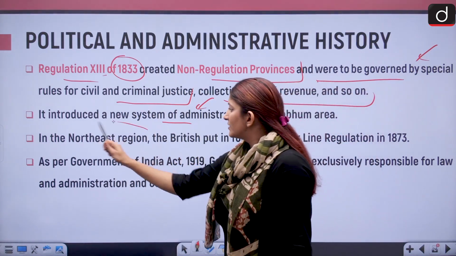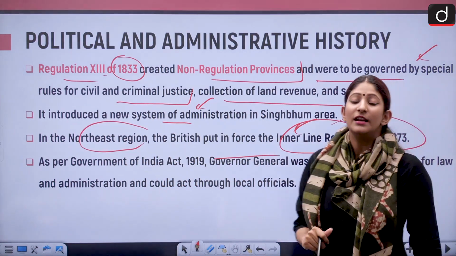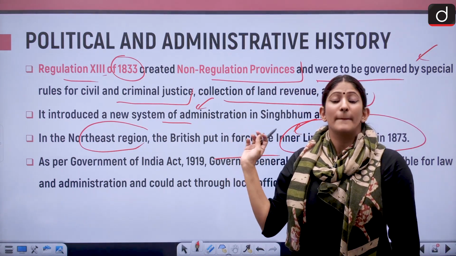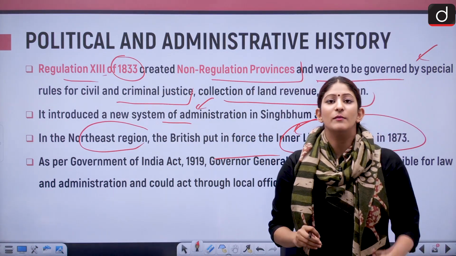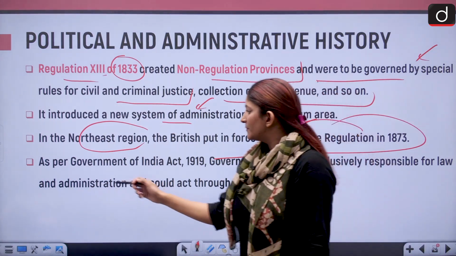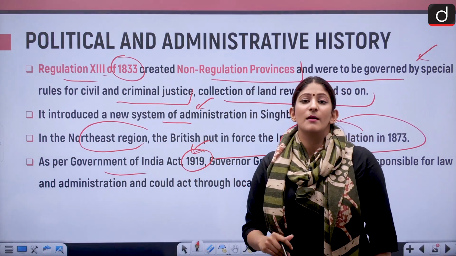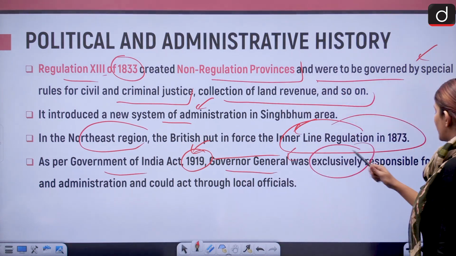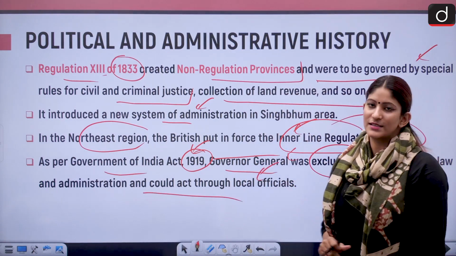And in the Northeast region, the British put in force the Inner Line Regulation of 1873. That means certain rules of the British were not applicable to the region behind the inner line of permit. Okay, and the influx or the movement of outsiders to this region was also prohibited. And as per the Government of India Act of 1919, that is Montagu-Chelmsford Reform, the Governor General was exclusively responsible for law and administration and could act through local officials in this region.